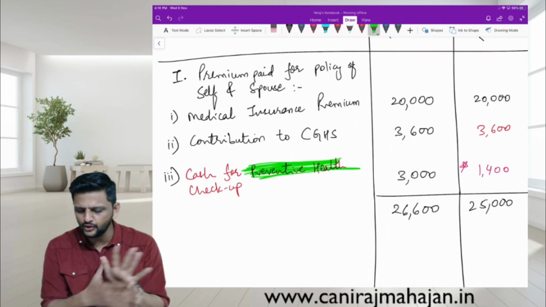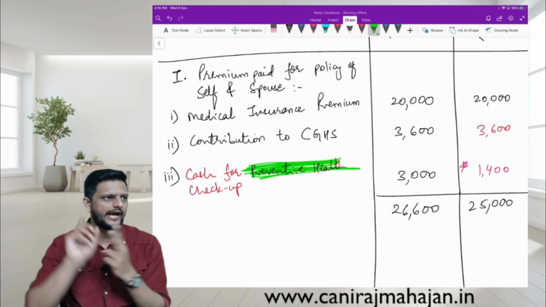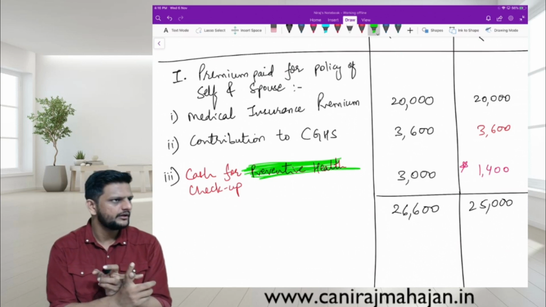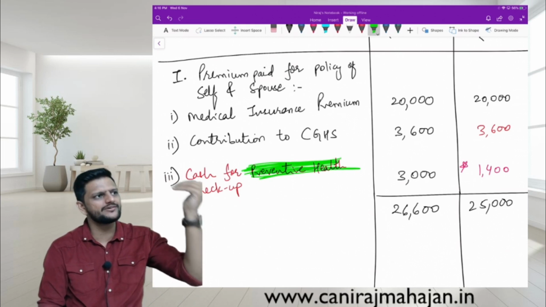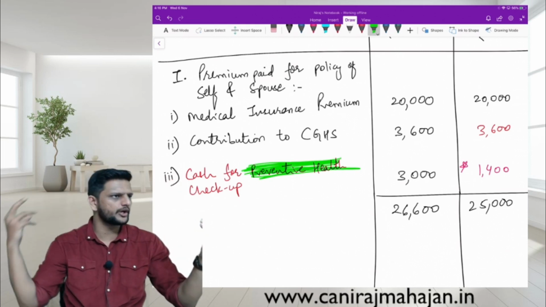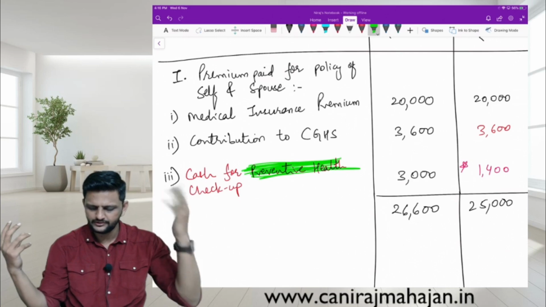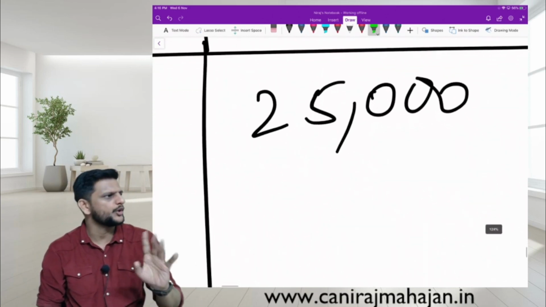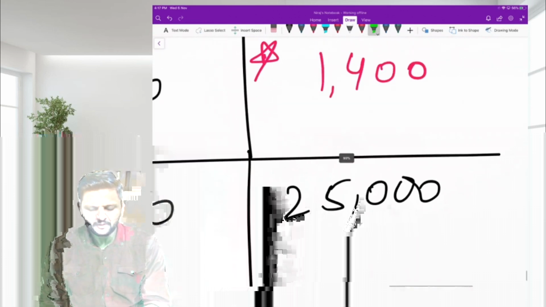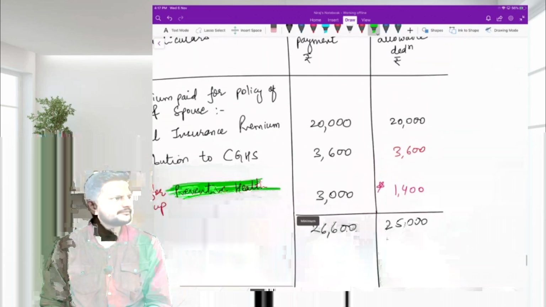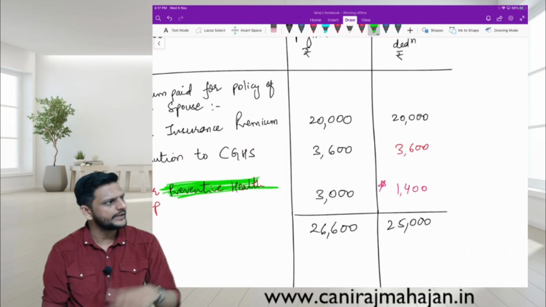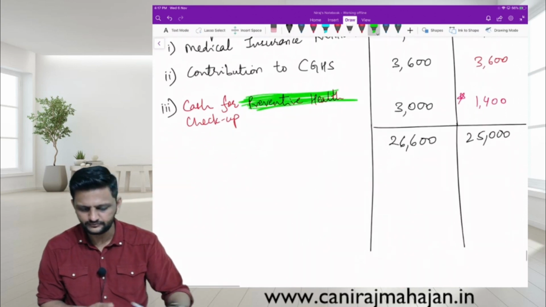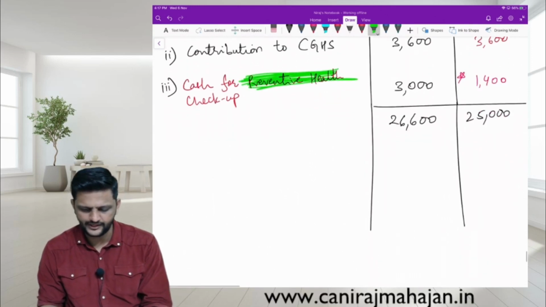From 25,000 we reduce actual premium, and we reduce actual CGHS contribution. So that was 23,600 already, but the cap limit was 25,000, so balance was 1,400. Actual contribution to preventive health checkup expenditure is 3,000, but we can claim only 1,400 right now because of the 25,000 limit. But the preventive health checkup overall limit is 5,000, so the remainder can be given to father as well. Right. Second one.